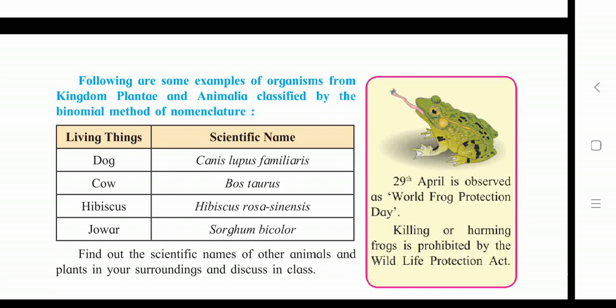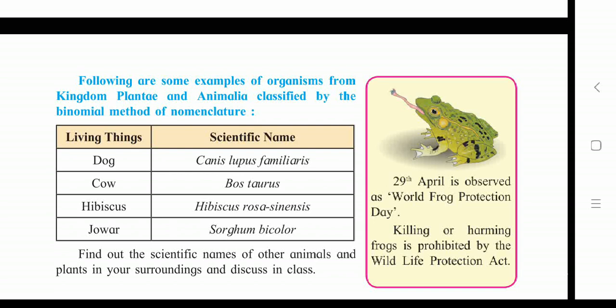Whatever is available in our surroundings, we must save this part of nature. Otherwise, it will only harm our life. So students, please protect your nature and don't give any harm.